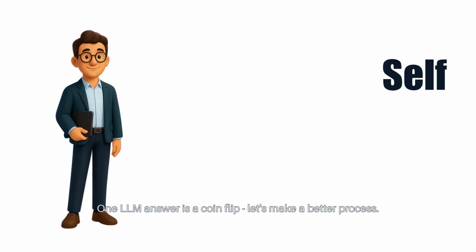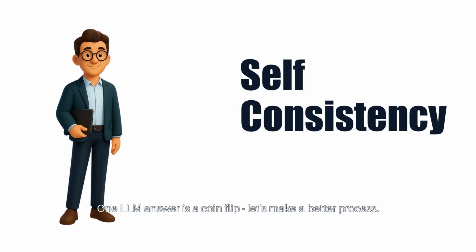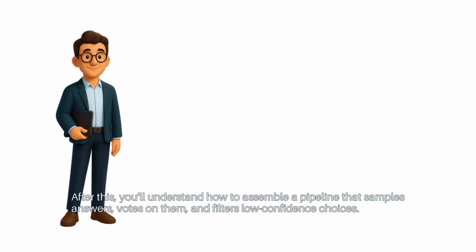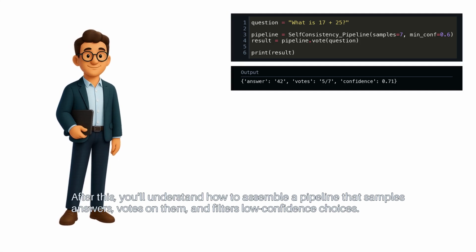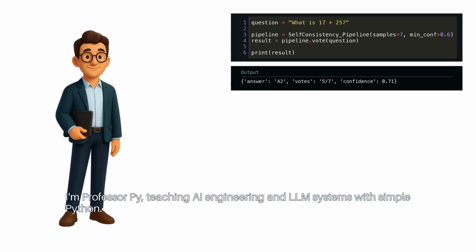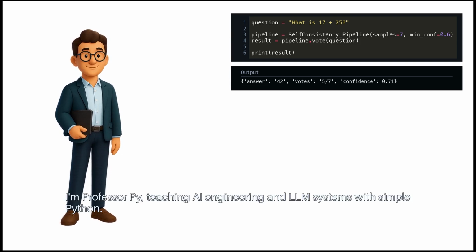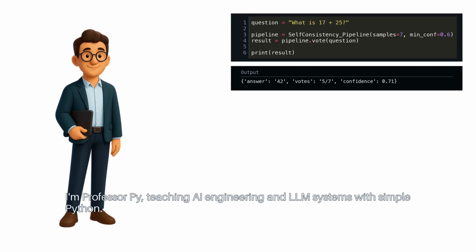One LLM answer is a coin flip. Let's make a better process. After this, you'll understand how to assemble a pipeline that samples answers, votes on them, and filters low-confidence choices. I'm Professor Pi, teaching AI engineering and LLM systems with simple Python.